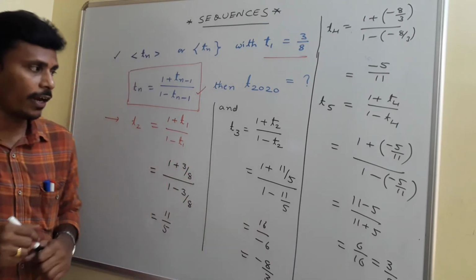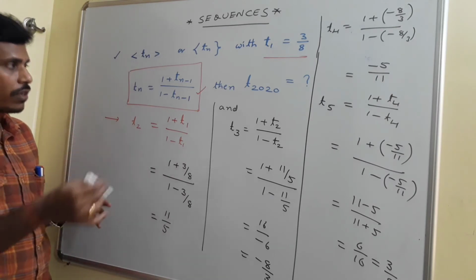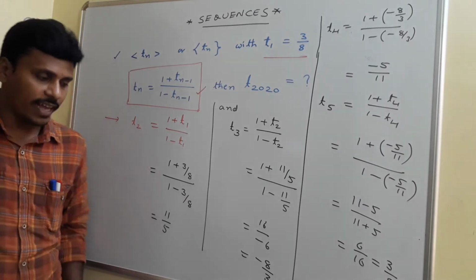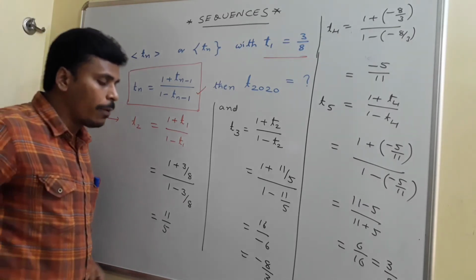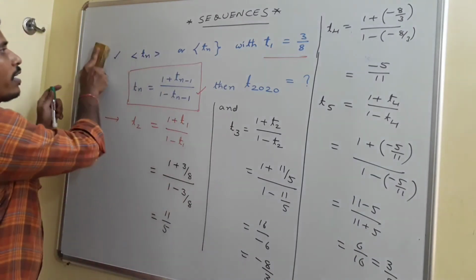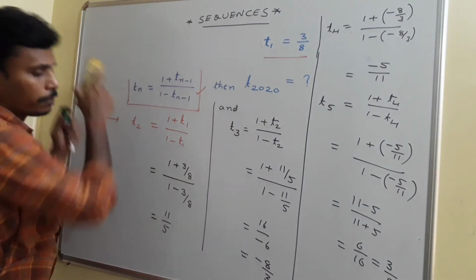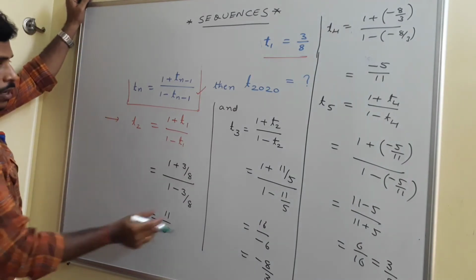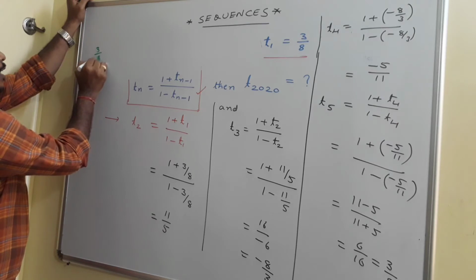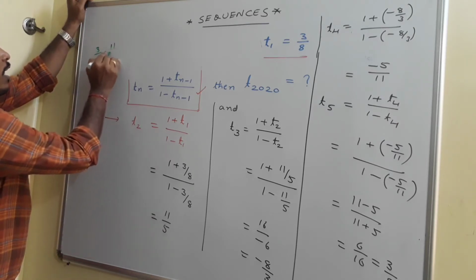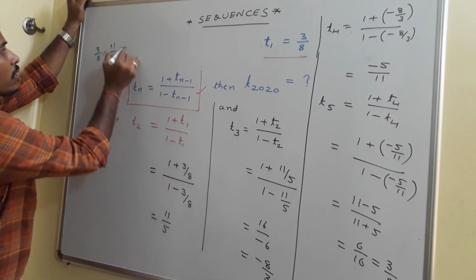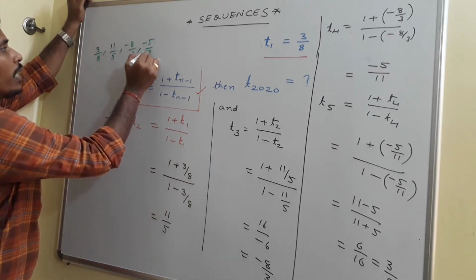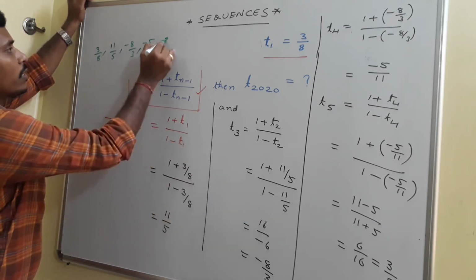Have a look at this problem. I am counting a few terms of the sequence starting from T1, so I need to list out those terms at the end for you. If I list out all those elements of the sequence, they will look like this. I am erasing this space and utilizing it. Now at the end, what I have in my hands is this. The first term is 3 by 8. The second term is 11 by 5. The third term is minus 8 by 3. And the fourth term is minus 5 by 11. And then the fifth term is 3 by 8.